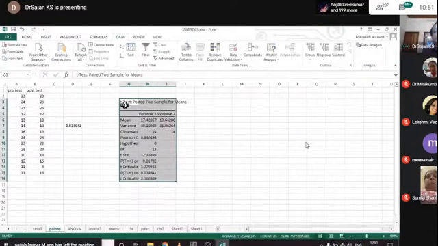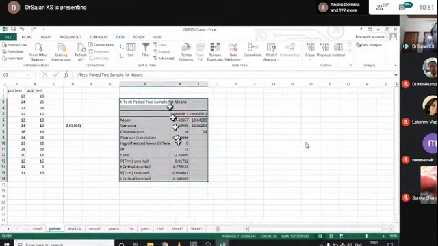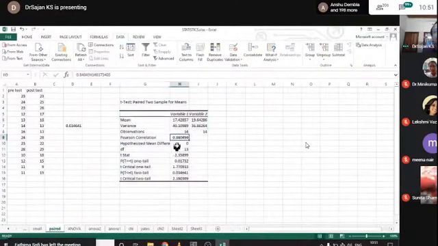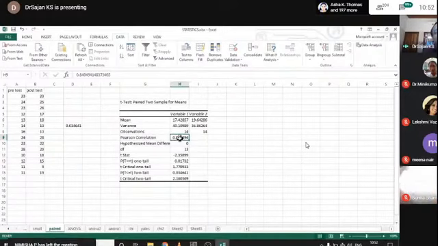T-test paired two sample for means. Variable 1, variable 2, its mean value, variance, observations. For the paired sample t-test, we need adequate correlation between the two sets of values. In the formula of the paired sample t-test, the r value is there, and that r value is needed for calculation of this paired sample t-test. In the assumption of the paired sample t-test, we need an adequate correlation between those two sets of data. So this Pearson correlation value is also explained here.